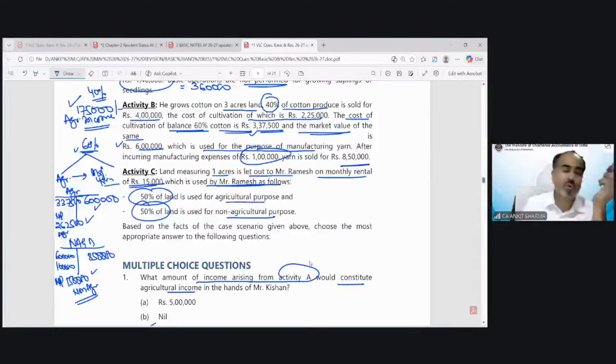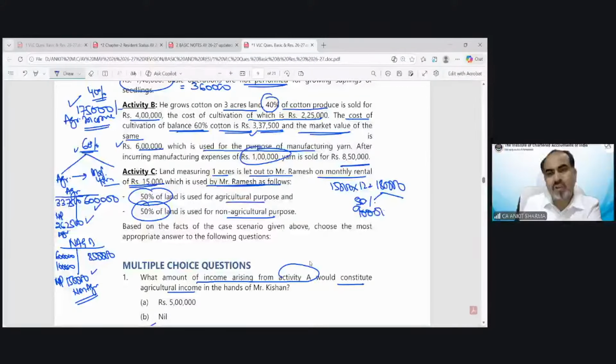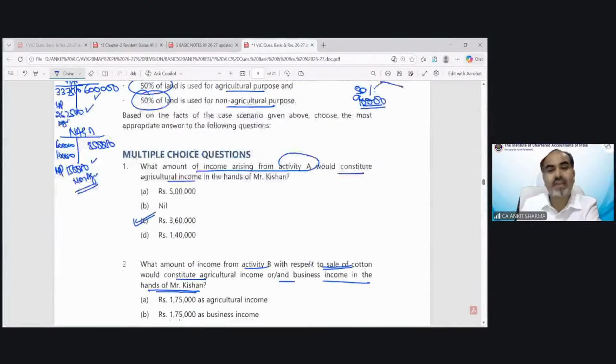So we have gone through with the provision that if you let out your land and the tenant is using this for agricultural purpose, then the rental income will also be treated as agricultural income. So 15,000 for 12 months, the rental value is 180. 50% is for agricultural purpose. So that means 90,000 would be your agricultural income.